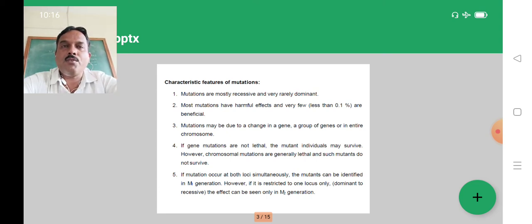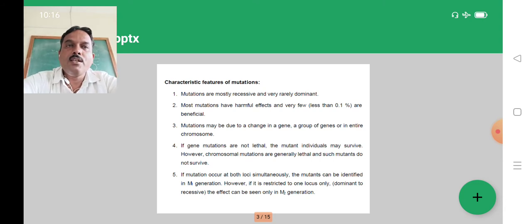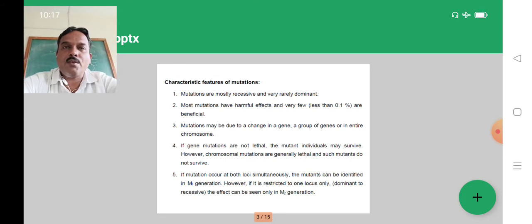Generally, a mutation may occur because of a change in the structure of the gene or a change in the structure of the chromosomes. Then, mostly mutations are lethal. Lethal means the death of the individual, which is the harmful effect. So mutant individuals may survive depending upon whether sublethal or fatal mutations arise in those individuals.